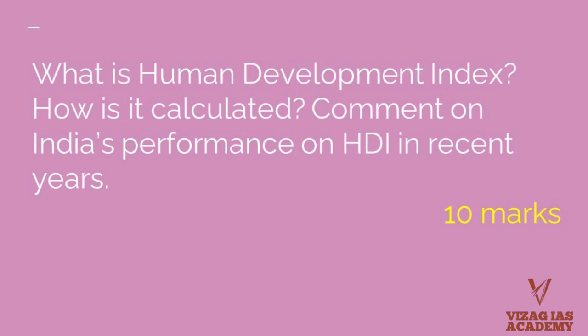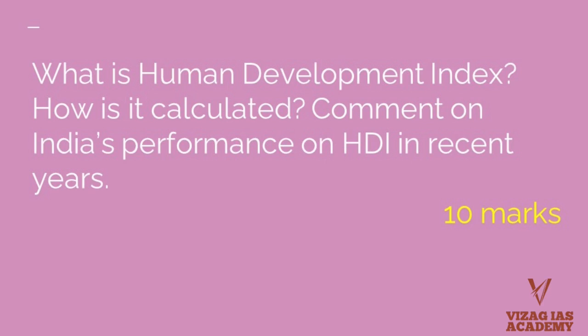Literally, we are in the last 50 out of 190 countries, right? So we have not really performed that well in recent years. The question asks you about recent years. In 1990, yes, we have had some kind of progress, but in recent years, we don't see much progress. In fact, some economists say that we have actually gone worse.